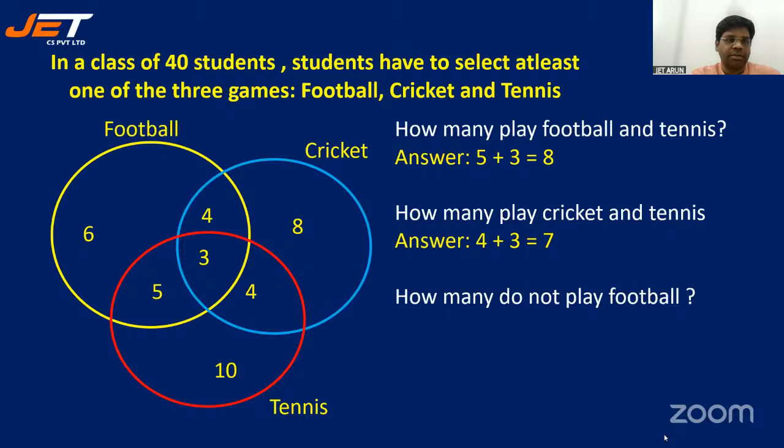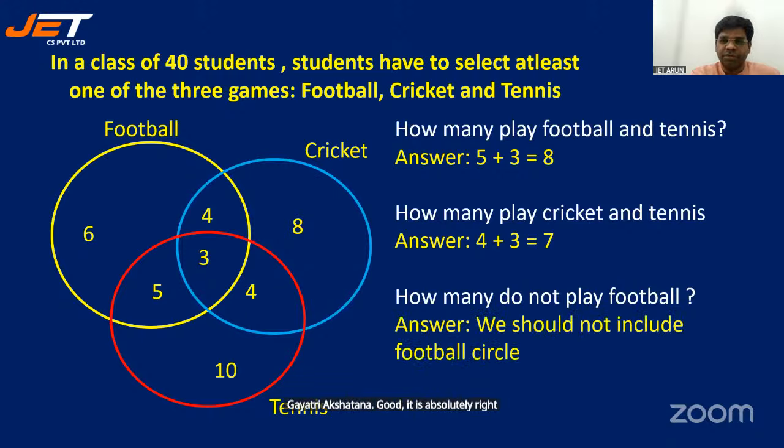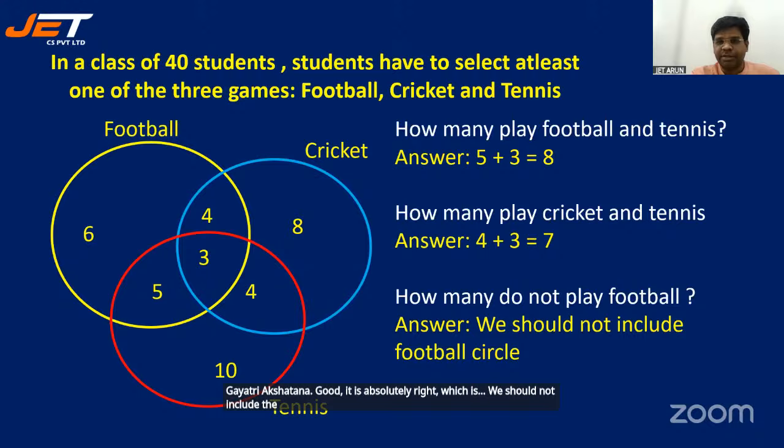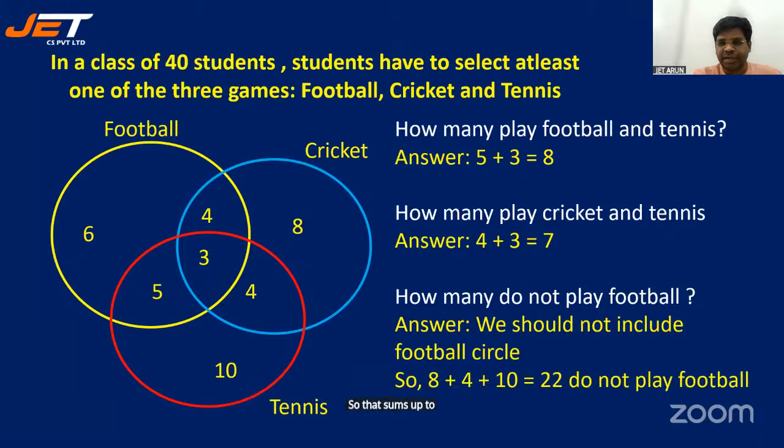Yes, Vishnu Teja, Ritik, Mani Teja, Blessing. Gayatri, Akshat, Kirtana. Good. It is absolutely right, we should not include the football circle. So that sums up to 8 plus 4 plus 10. Do not play football.